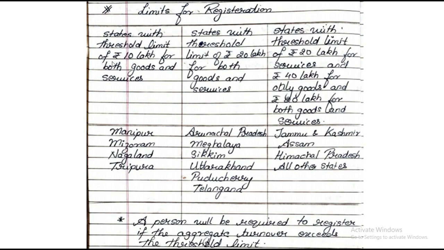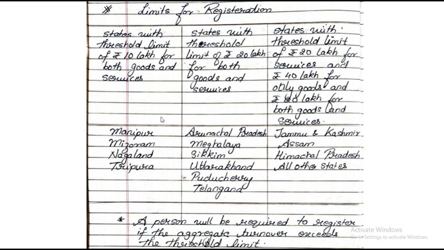If the sum of the question is based on the supplier who is residing in any of these four states, then the threshold limit is 10 lakhs for goods and services. So keep in mind MMNT. These are the four abbreviated words MMNT that you need to remember: Manipur, Mizoram, Nagaland, and Tripura.